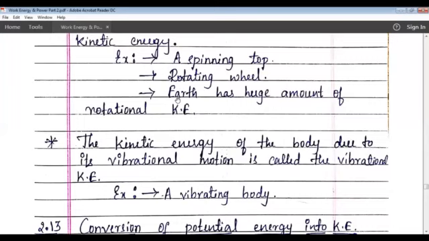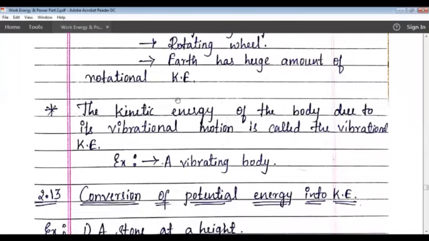Now the third one is the kinetic energy of the body due to its vibration. We all are familiar with the vibrational motion.